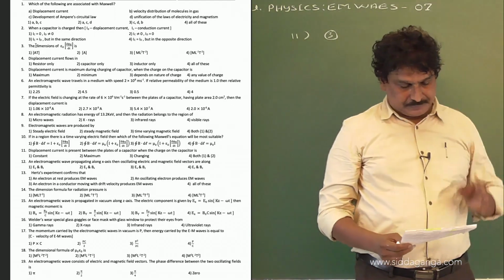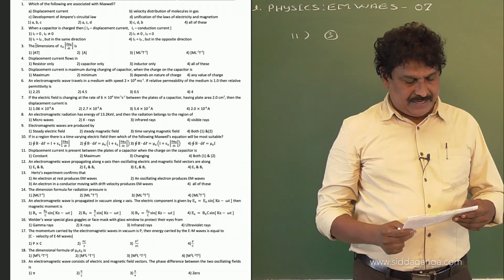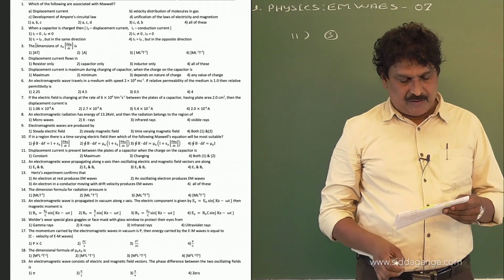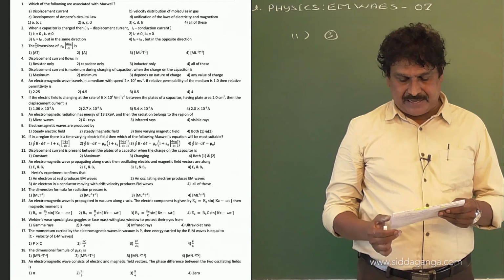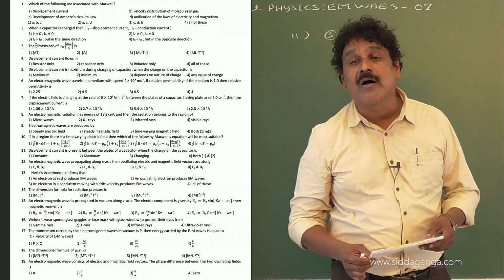The 12th one: for an electromagnetic wave propagating along the x direction, the oscillating electric and magnetic field vectors are along which directions?